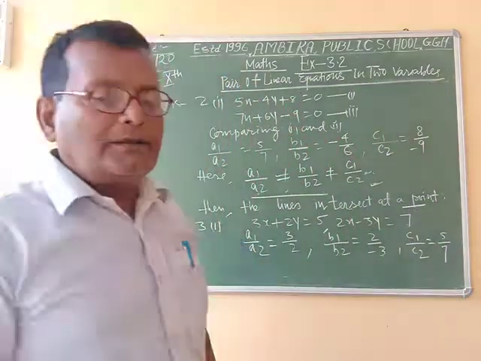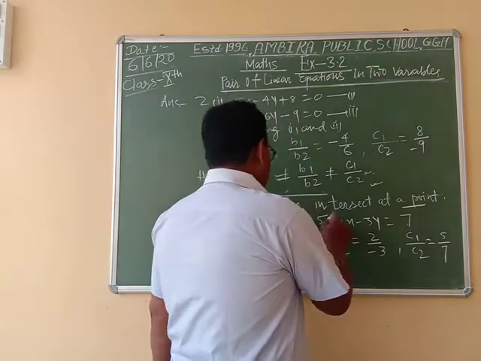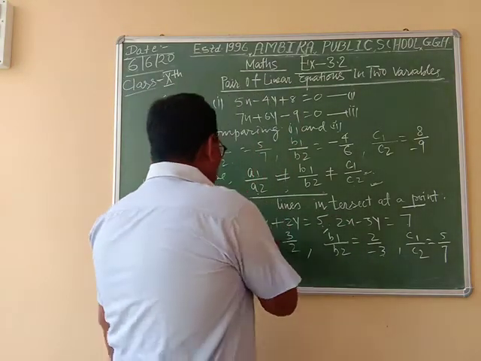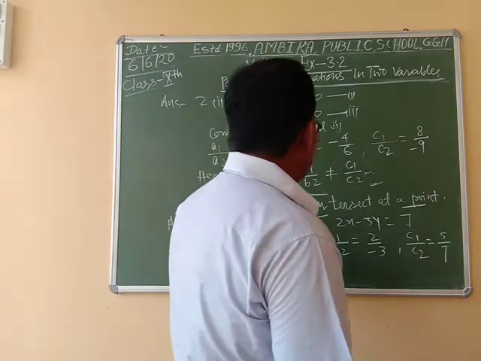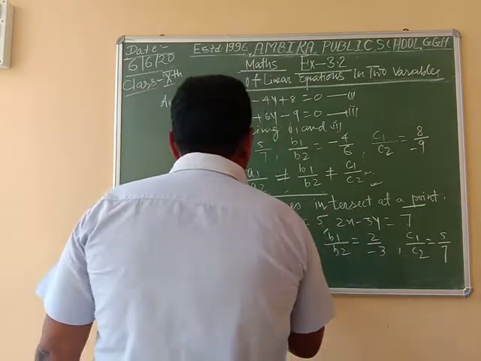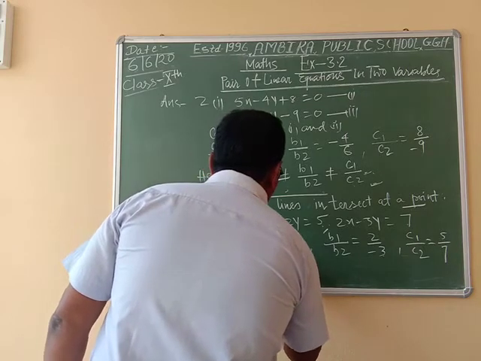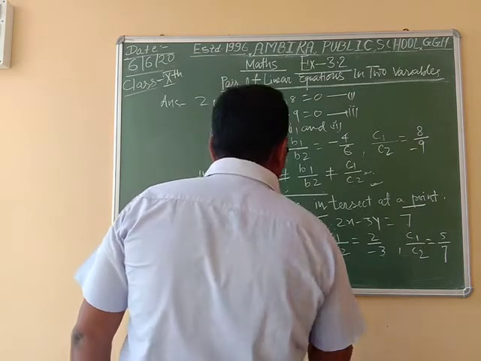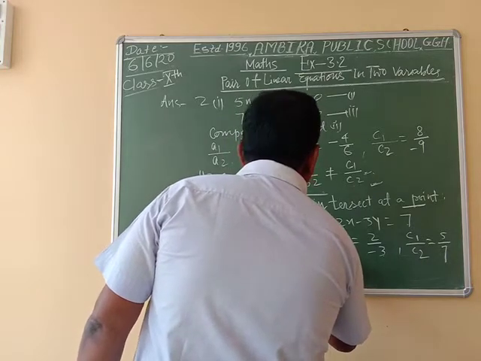On comparing equations 1 and 2, the value of A1 by A2 is 3 by 2 and B1 by B2 is 2 by minus 3. Here the value of A1 by A2 is not equal to B1 by B2.